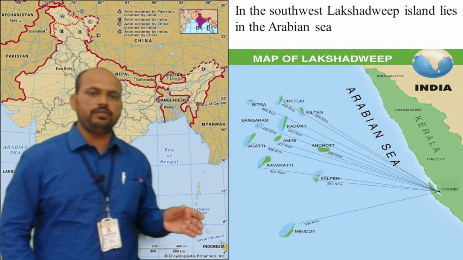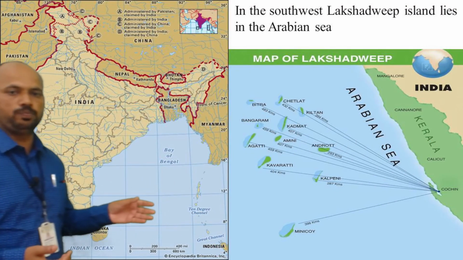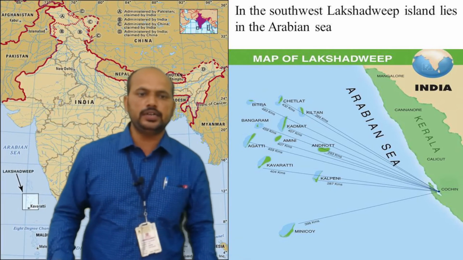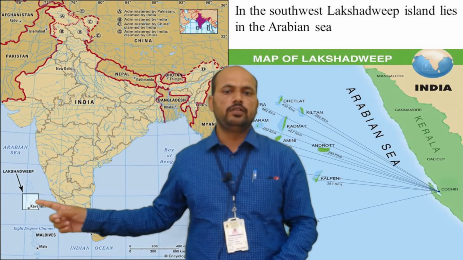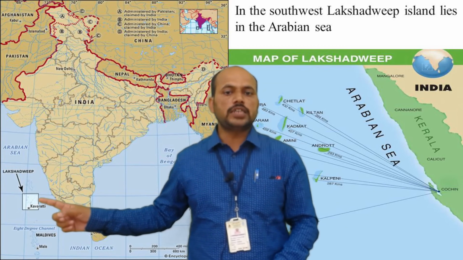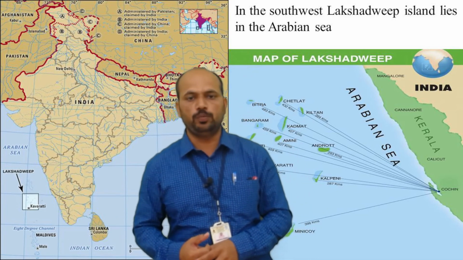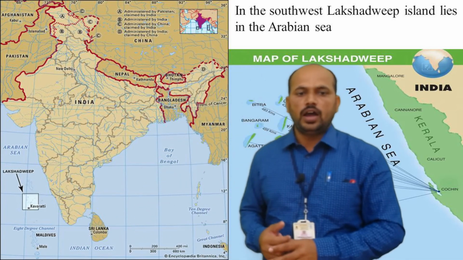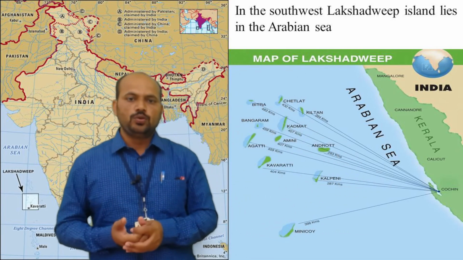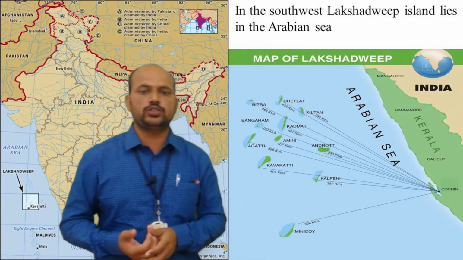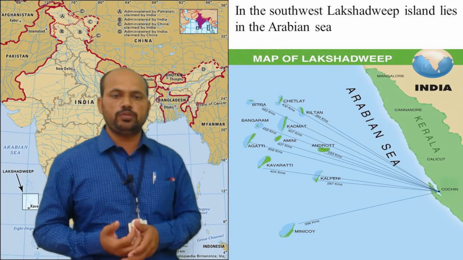Next we have the Lakshadweep Island group. Where is the Lakshadweep Island group located? You can see here, this is the Lakshadweep Island group, located in the southwest of our country. Now I can even ask you, what is the important city or the capital city of this Lakshadweep Island group?